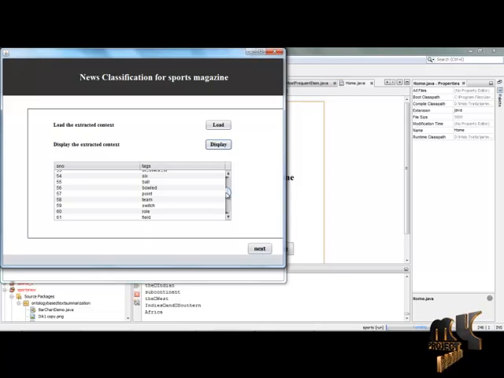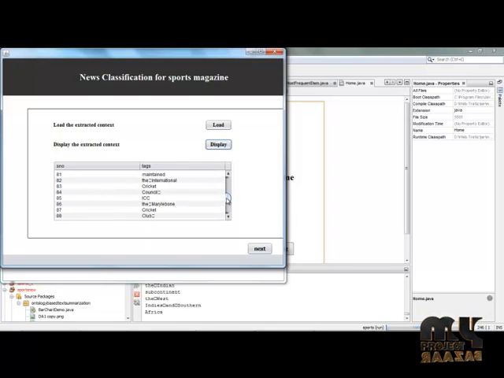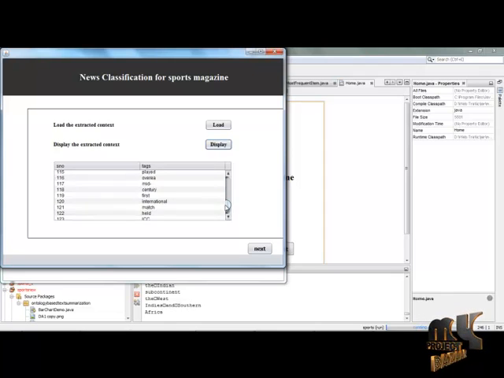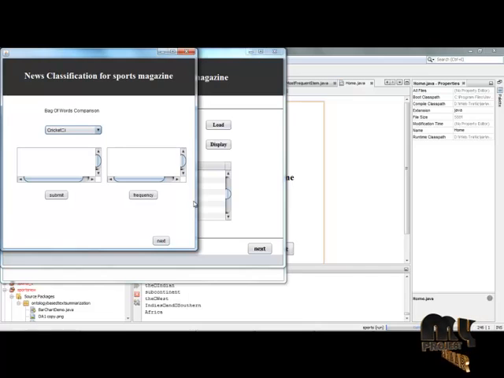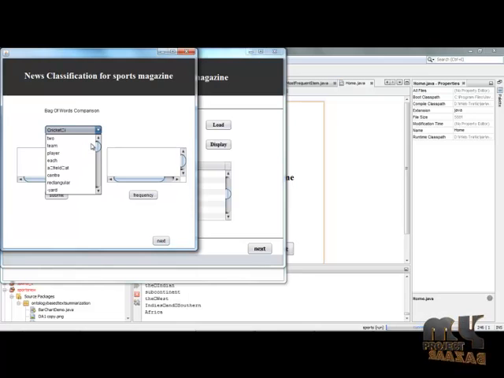So these are the set of rearranged words which are processed after the stemming and stop words removal. So the effective words are generated, and simply click the next option. In this next option, we are going to compare the bag of words with the user input original text file. The bag of words consists of the set of words related to the cricket domain, which is related to the sports domain. Here we are going to process the bag of words which consists of information about cricket.